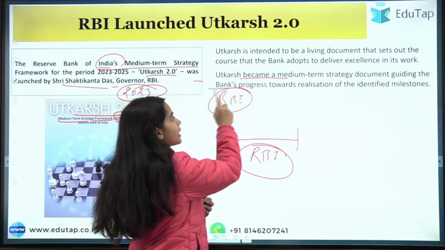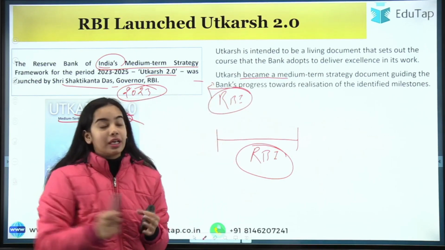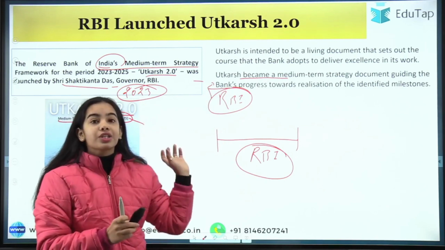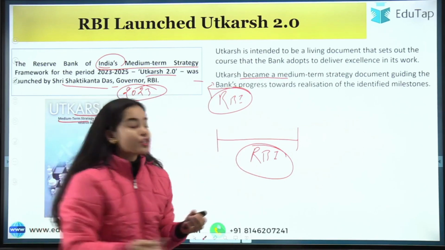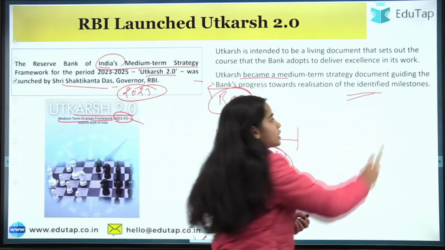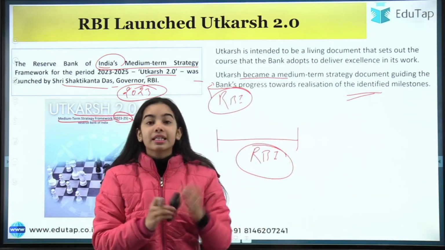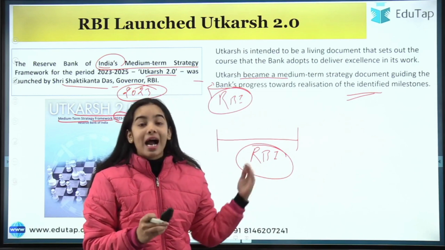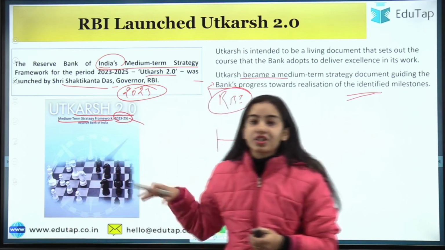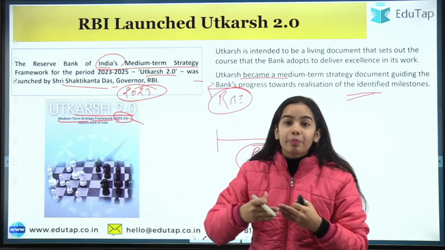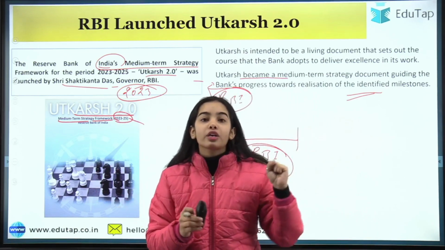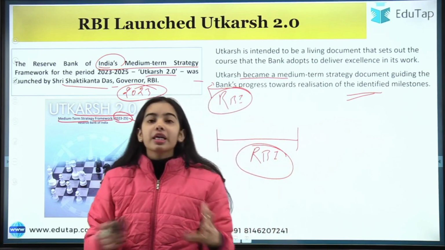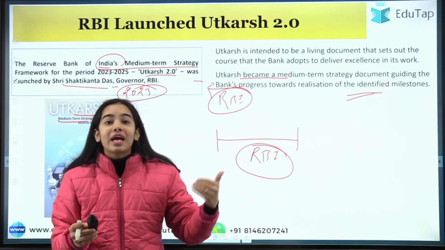Whenever we say bank here, that is Reserve Bank of India. So this Utkarsh guides the progress of the Reserve Bank of India towards realization of the identified milestones. There are some milestones that the Reserve Bank of India has to achieve, and for that this strategy document is there. It provides the path to the Reserve Bank of India to achieve what it wants to achieve. Whenever we hear about an organization, they all have a strategy plan.